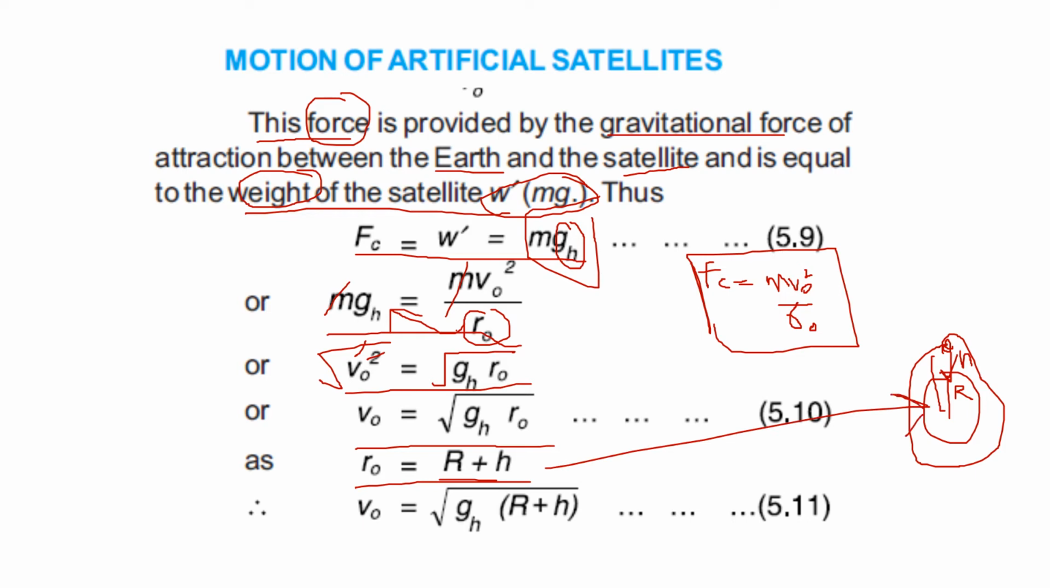So if we put this value of R naught in equation 5.10, we get V naught is equal to under root GM into R plus H. This is equation 5.11. Now this is the orbital velocity for the artificial satellite.